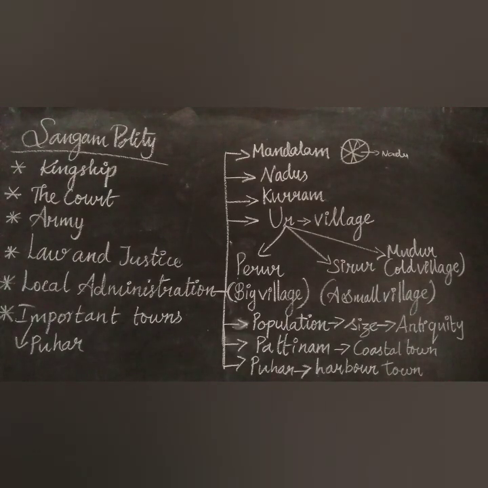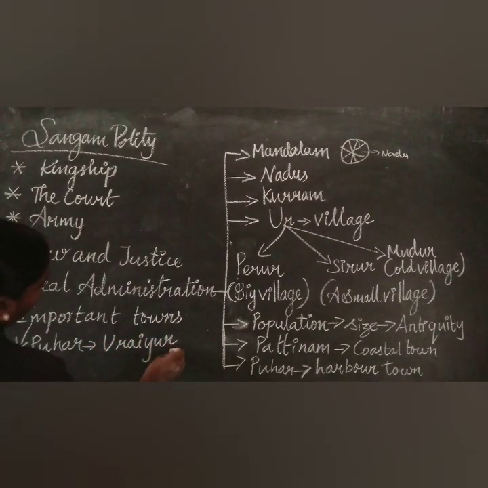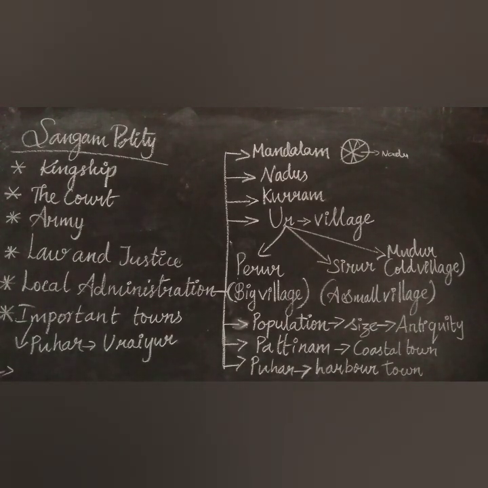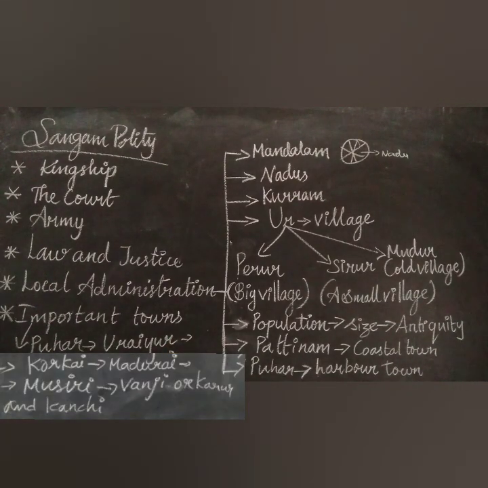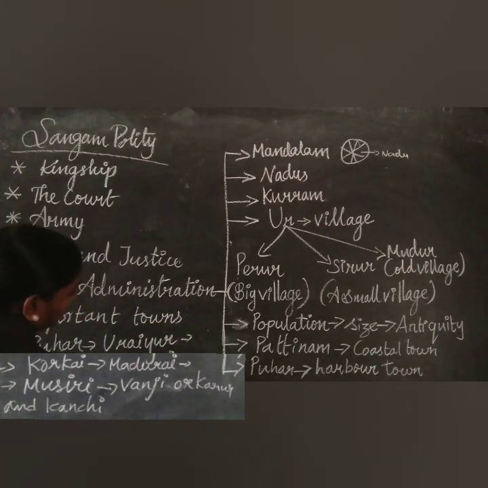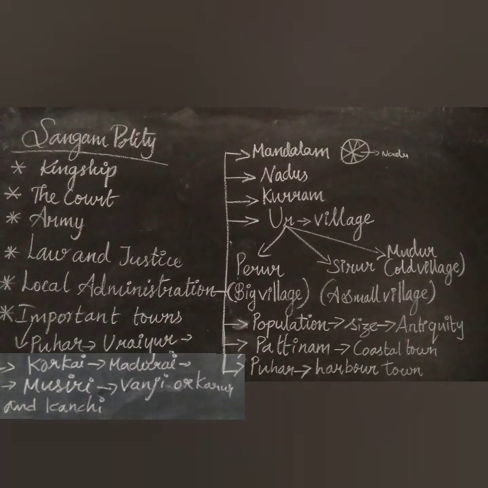So the important towns are Buhar, Uraiyur, Musiri, Vanji or Karur, and Kanji.